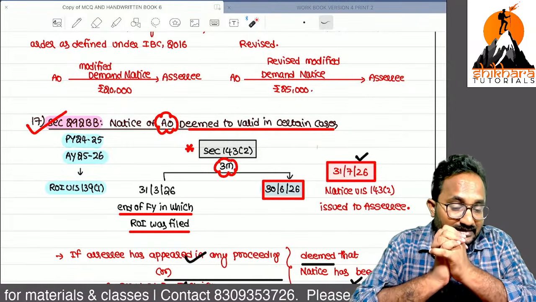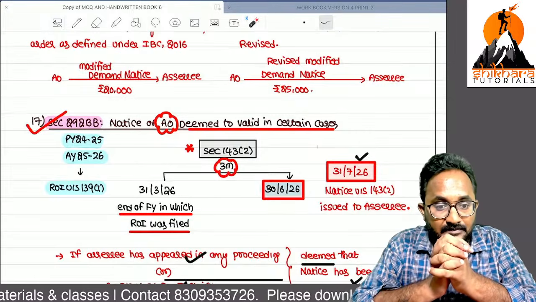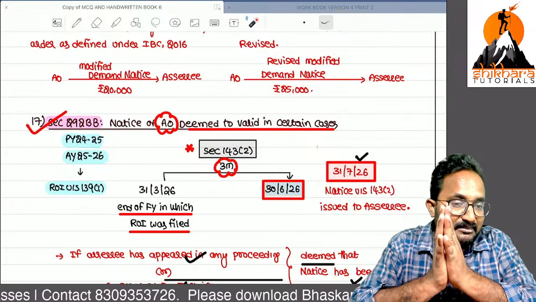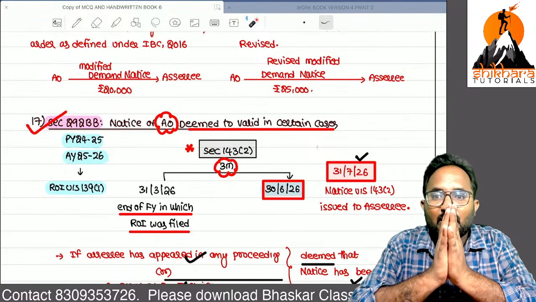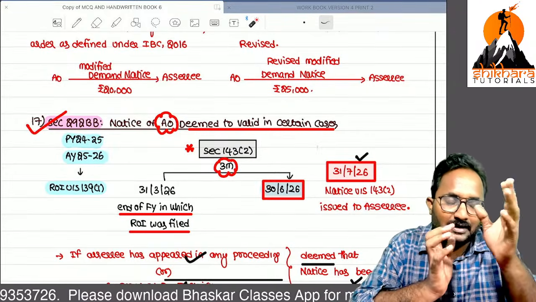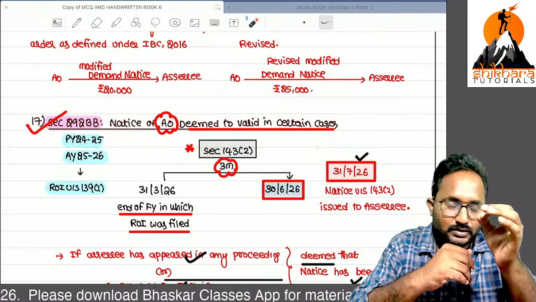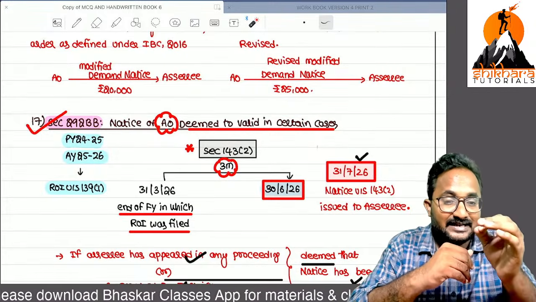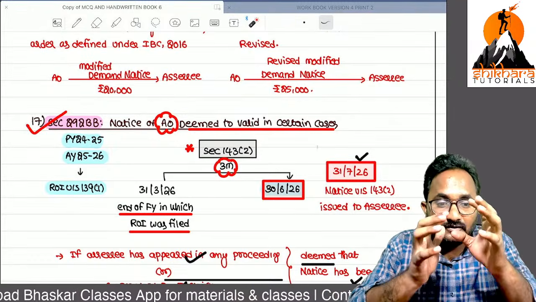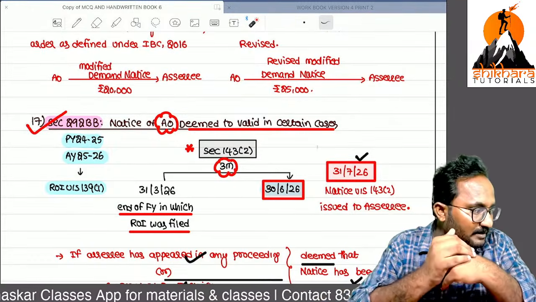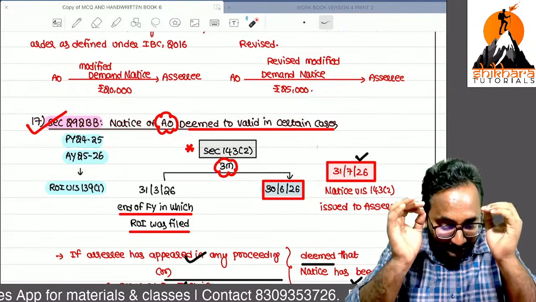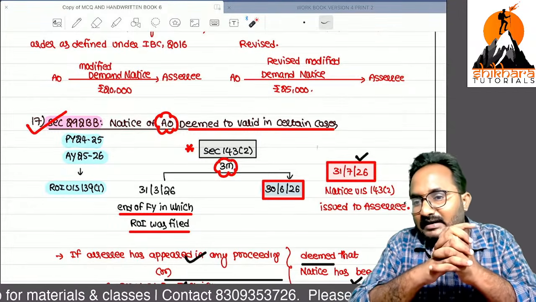Can you tell me what the sections or amendments in assessment procedures are? Section 147 amendment, a direct amendment? No. It is an indirect or consequential amendment because of the block assessment concept. Such cases are exclusively covered on or after 1/9/2024; if initiated, such cases are covered in block assessment now. So that's why we are removing such cases from the income escapement assessment. That is the only amendment. It is not a direct amendment, it is a consequential amendment.